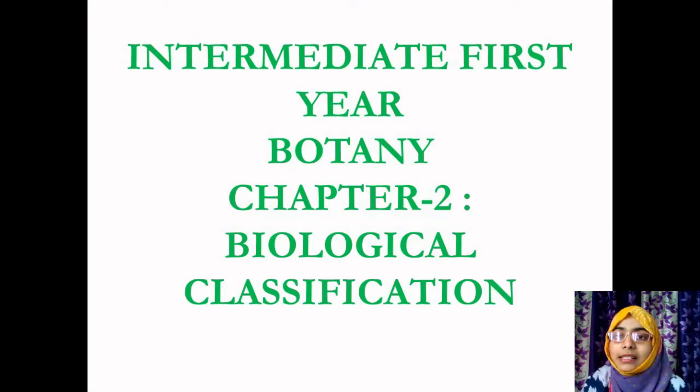We cannot count how many species are living on this Earth, ranging from microscopic microbes to the very large blue whales. From the smallest organisms to the largest organisms, a number of species are living on this Earth.